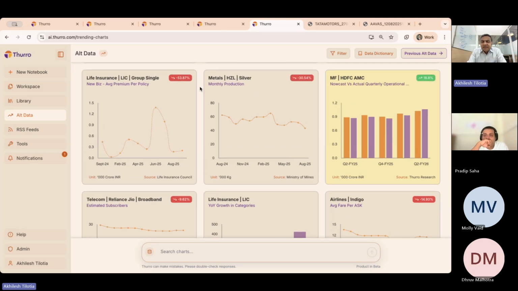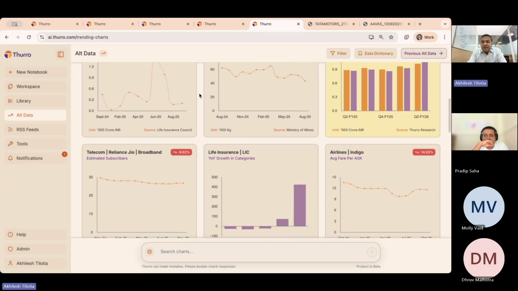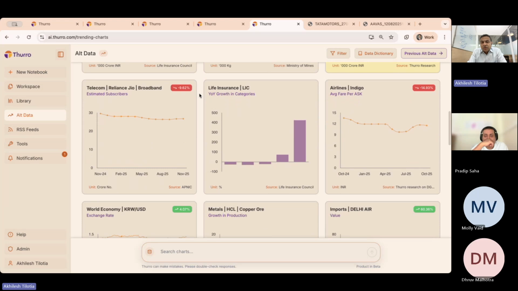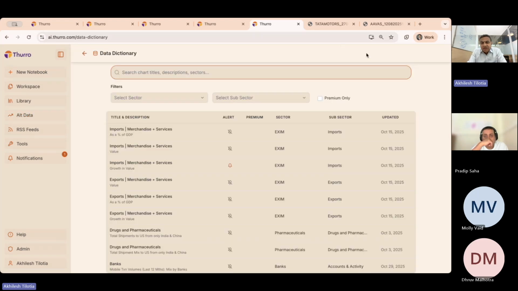All of these data sets are out there in the public domain. So there is no price sensitive information, unpublished price sensitive information, or material non-public information here. This is all there in the public domain. The thing that Thurro is able to do is to bring together a large number of these data points in one place. We have a data dictionary, which gives you a sense of the type of data sets that we